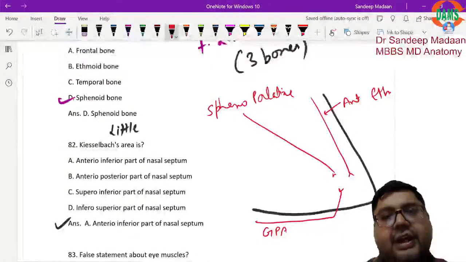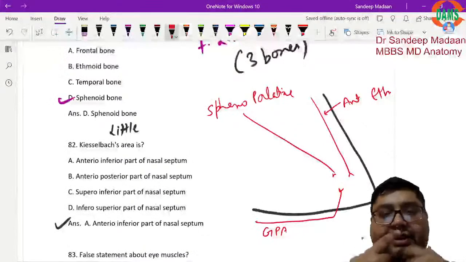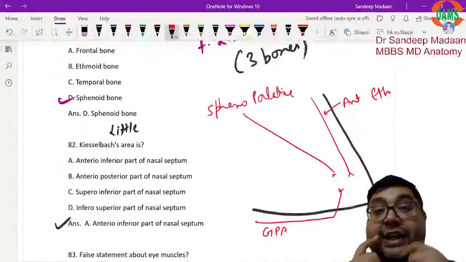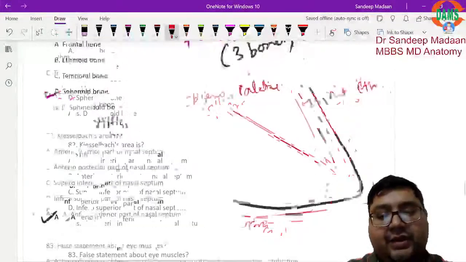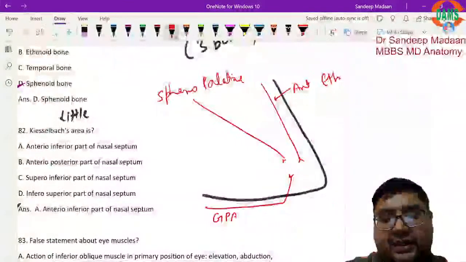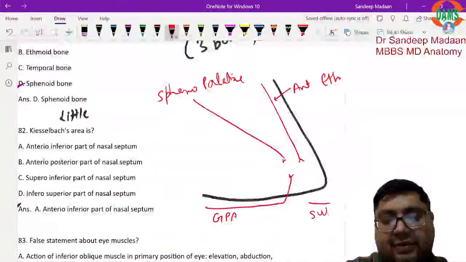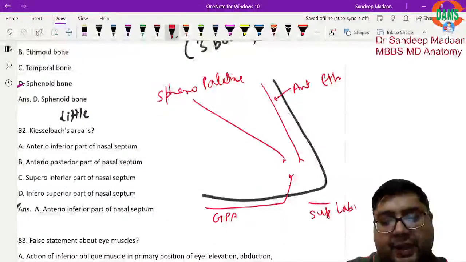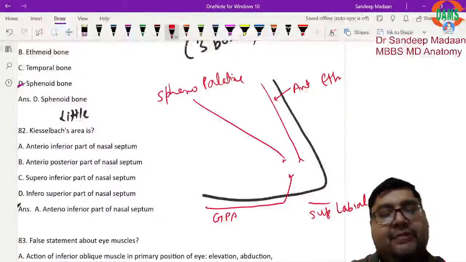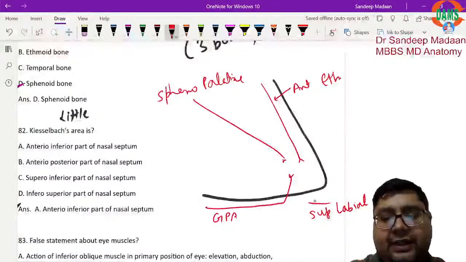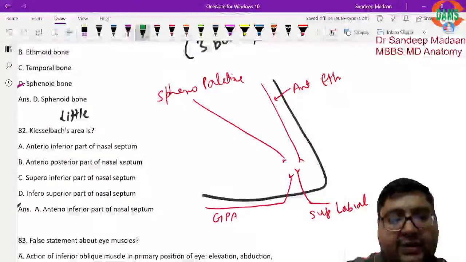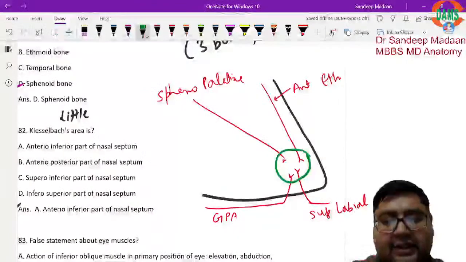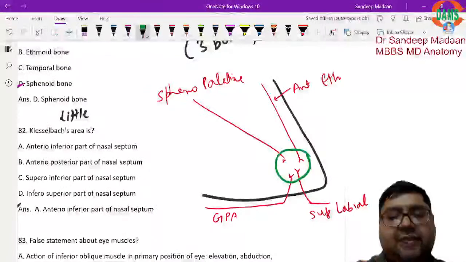And now if you look at the surface level, we have the nasal septum. Below we have the upper lip, and for the upper lip we have the superior labial artery, which is anyway present in the upper lip. It will supply the upper lip, but after this it will give one branch to the nasal septum. Like this you can say. So we have Little's area where we have Kiesselbach's plexus.